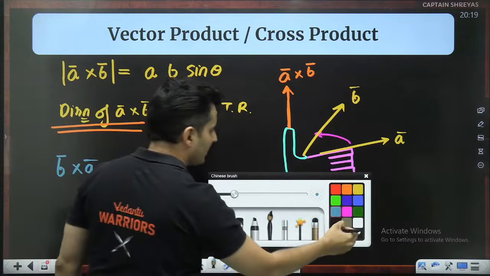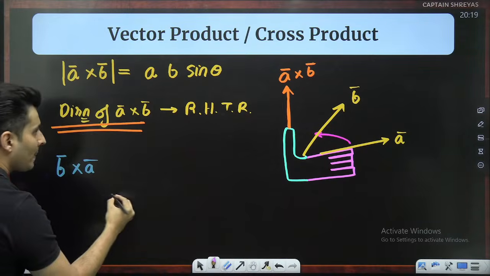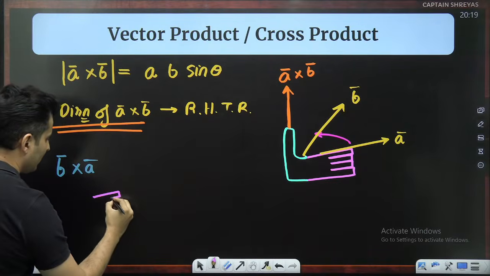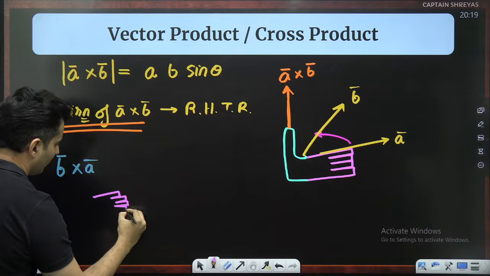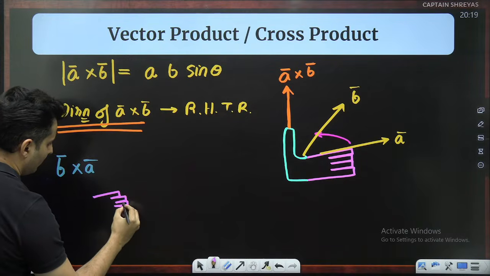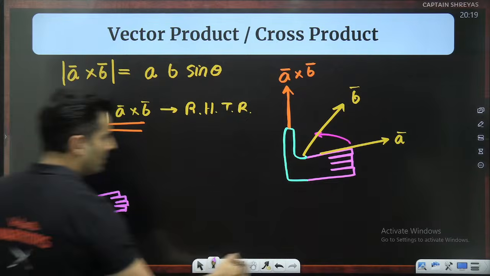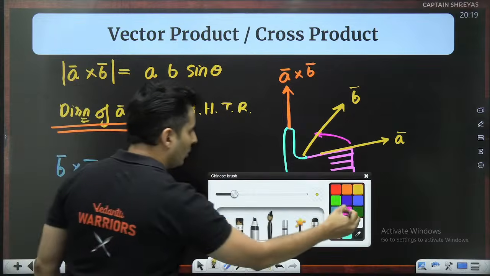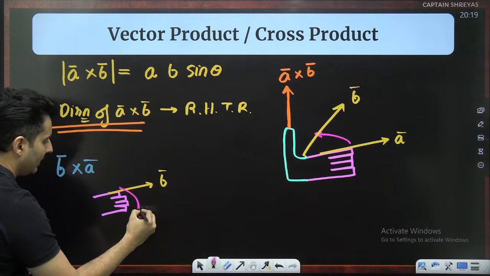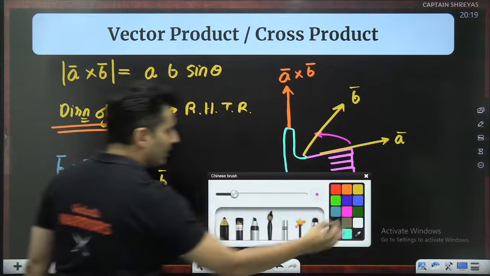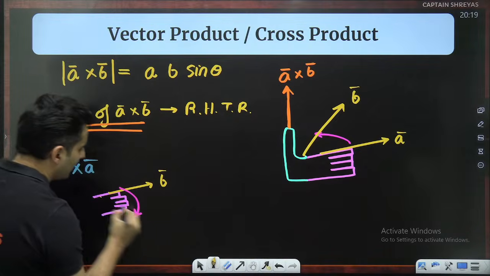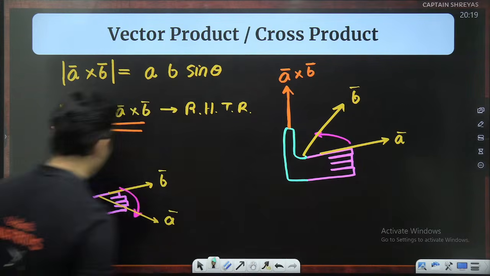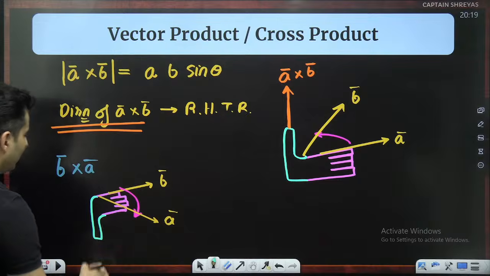So my dear students, if I had to do B cross A, my fingers would be like this. First pointing towards B, then slowly I will rotate it so that they come in the direction of A, and then you will see this time your thumb will be pointing downwards.